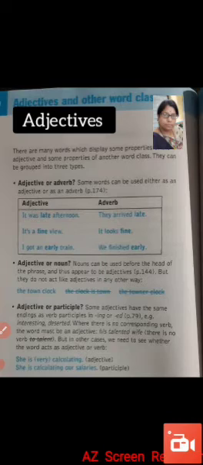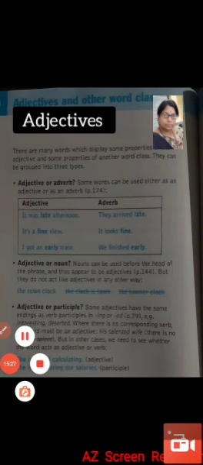So the ed participle and the ing participle, like we had already discussed while discussing the structure of a noun phrase. You can go to that video to see that in detail, and also I had sent the PDFs of all these to you. So this is something about the adjectives. We'll stop here and continue tomorrow. Thank you.